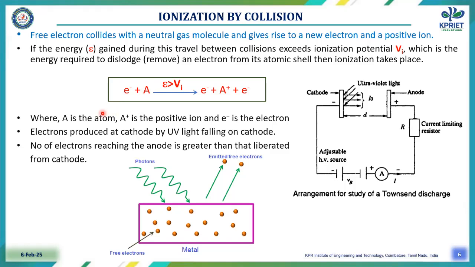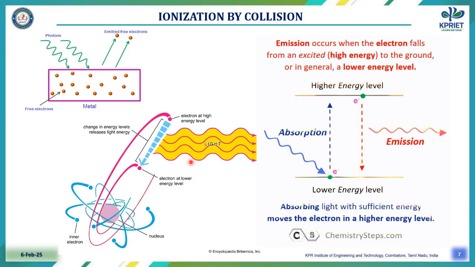So here A represents the atom, A plus is the positive ion and e is the electron. Electrons are produced at the cathode by UV light falling on the cathode. The number of electrons reaching the anode is greater than the number liberated from the cathode. When a photon is absorbed by the metal, the electron will be emitted. This shows the electron emission, that is, a free electron will be emitted.